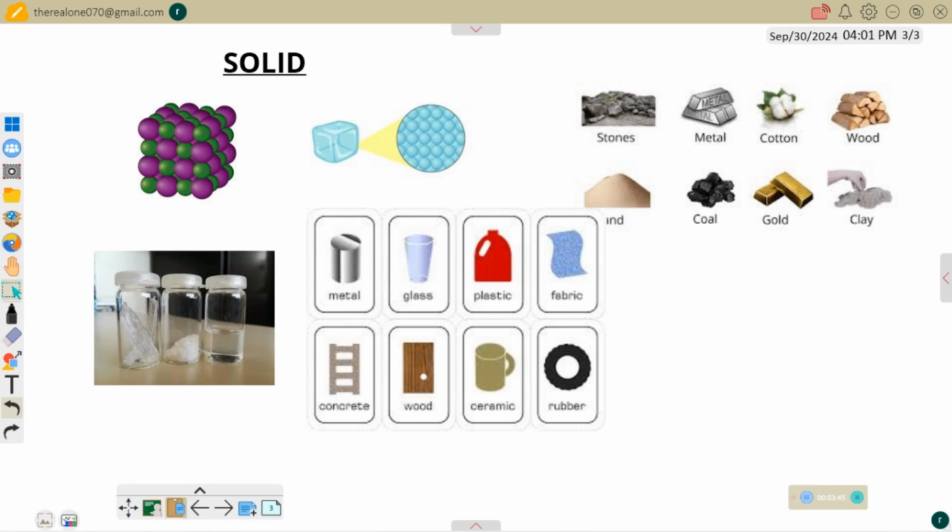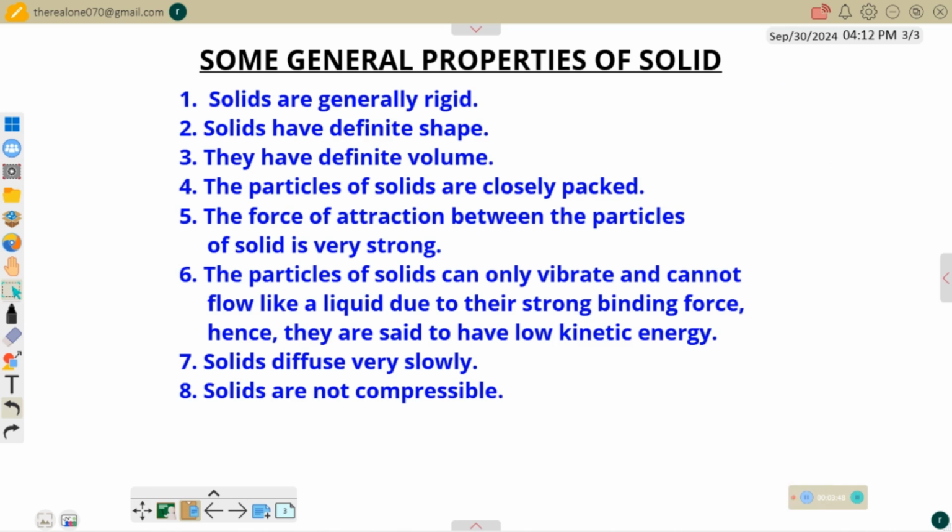Let's now consider some general properties of solids. So here is the list of some of the properties of solids. The first one is that solids are generally rigid. Of course, all the solids that I showed above are rigid because they have rigid shape, and that's actually due to their molecules. The molecules are close together, they are closely packed, so that there is no space in between them. Solids have definite shape. It can be cylindrical, spherical, circular, rectangular, cuboid, cube, and so on. So they must have definite shape.